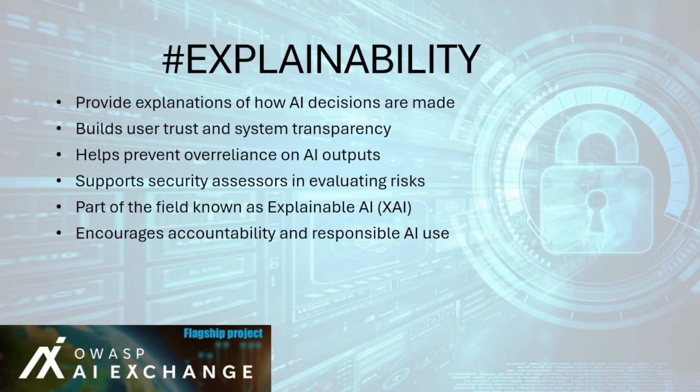An example application is as follows. An AI medical diagnosis system shows the top 3 features contributing to its recommendation. For example, age, blood pressure, cholesterol level, helping doctors verify the reasoning before acting. Explainability transforms AI from a black box into a collaborative tool, one that users can understand, question, and trust, strengthening both ethical and secure AI deployment.